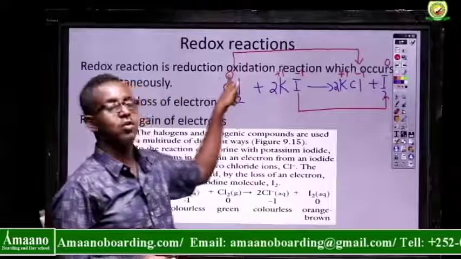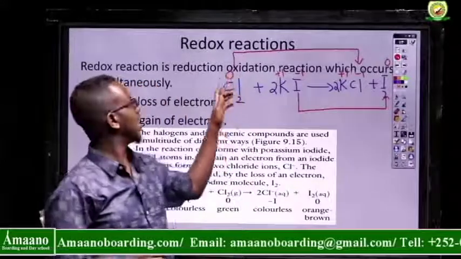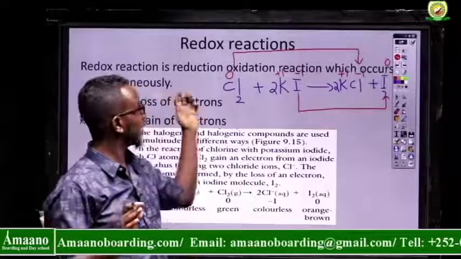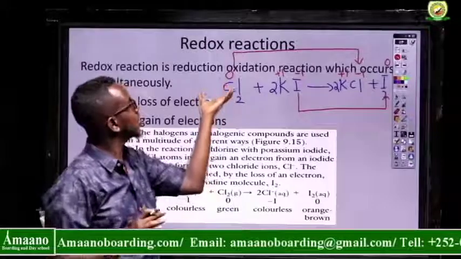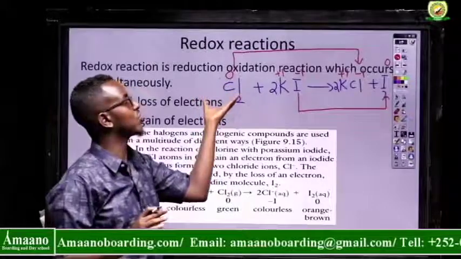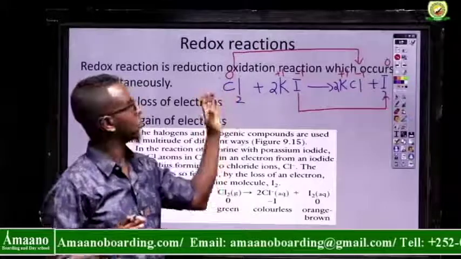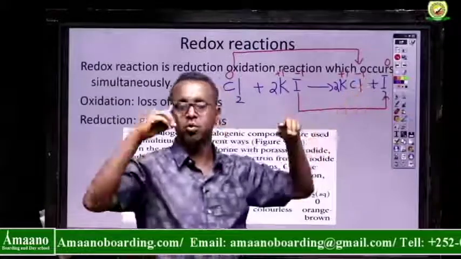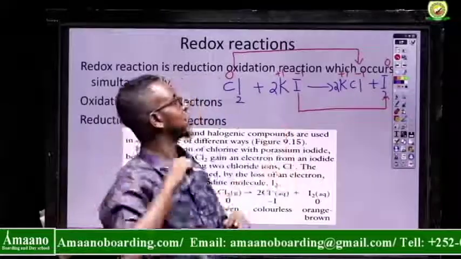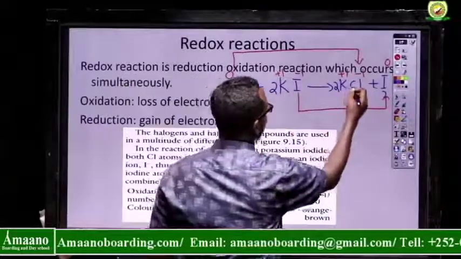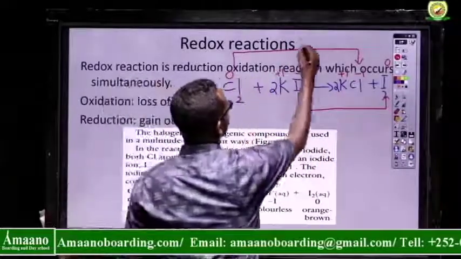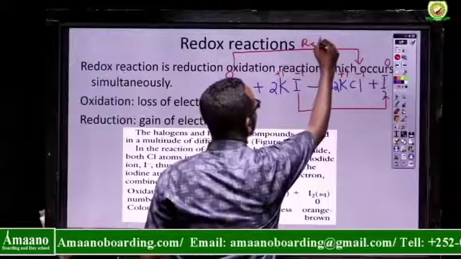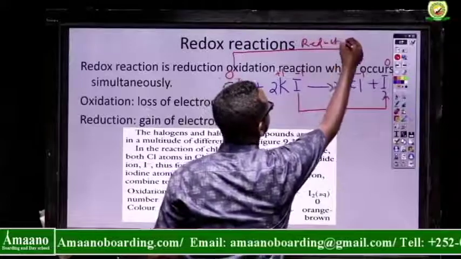The oxidation number of chlorine is 0, which means it doesn't lose a single electron and doesn't accept a single electron, so it is neutral at this time. Here it is negative 1, which means it accepts 1 electron during this reaction. Gain of electrons indicates reduction. So chlorine was reduced.